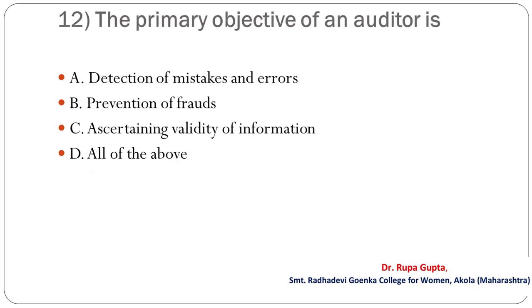Question number 12. The primary objective of an auditor is A, detection of mistakes and errors, B, prevention of frauds, C, ascertaining validity of information, D, all of the above. And the correct answer is A, that is detection of mistakes and errors.